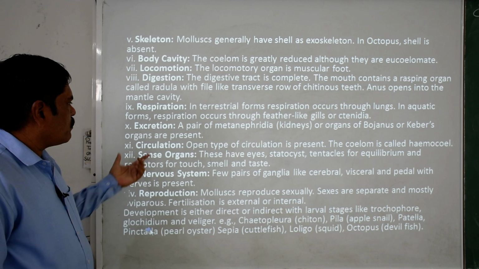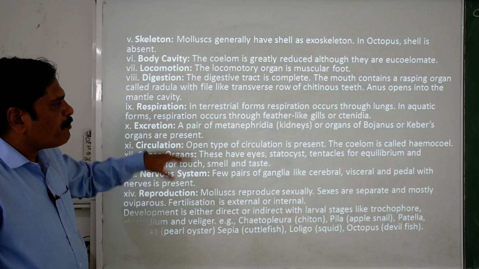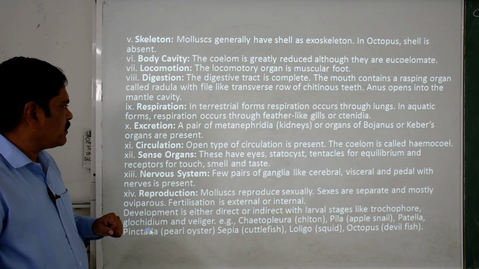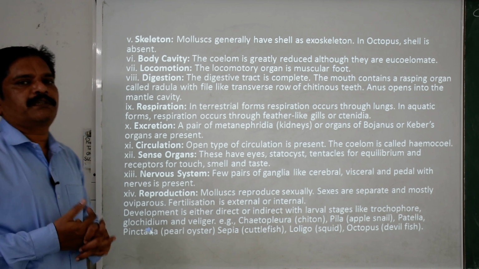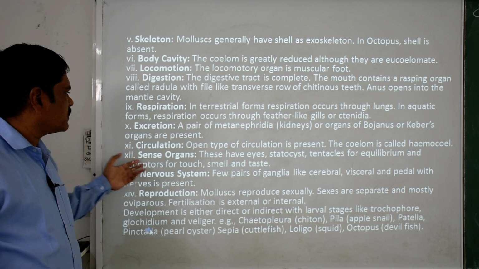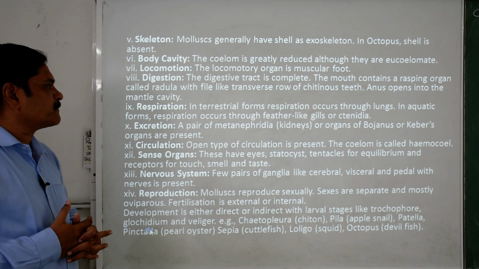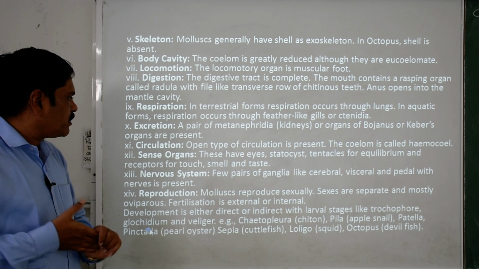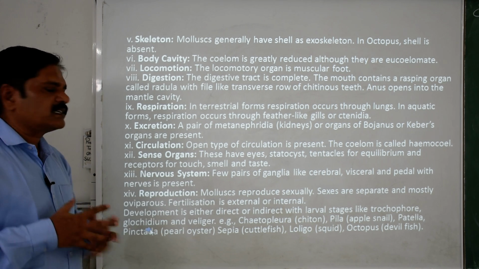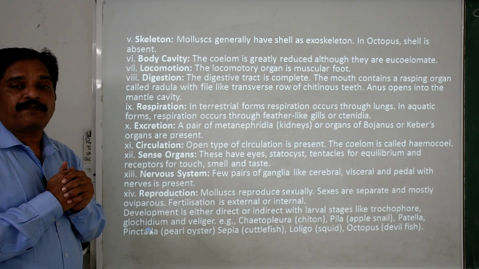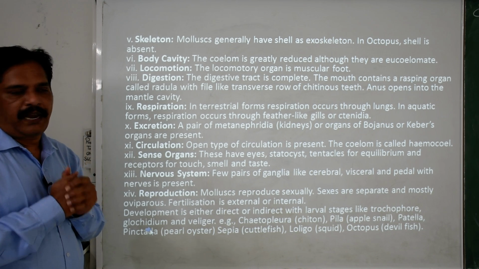When we talk about circulation, an open type of circulation is present. The coelom is called the hemocoel, and hemolymph fluid is present there. The sense organs, basically eyes, statocysts and tentacles, are responsible for equilibrium. And these antennae and receptors are there for the sense of smell and touch.